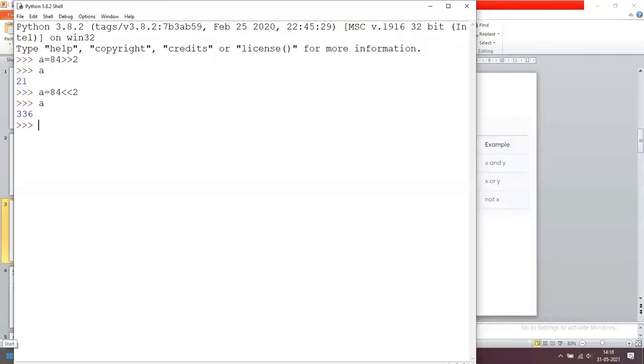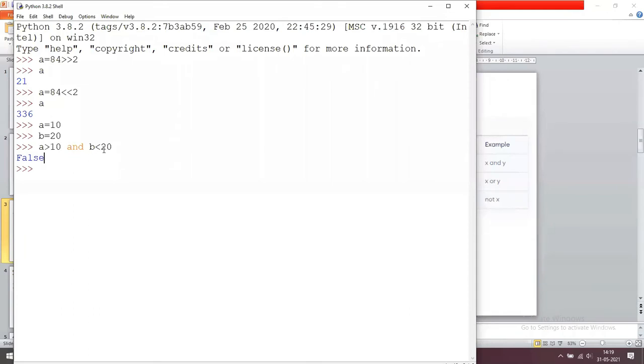Now we see logical operators. For example, A equals 10, B equals 20. Now you are going to check A greater than 10 and B less than 20. So what is the result? If I press enter, what does it print? It prints false. Why? A greater than 10: 10 greater than 10 is false. So it prints false. Here I am using the AND operator.